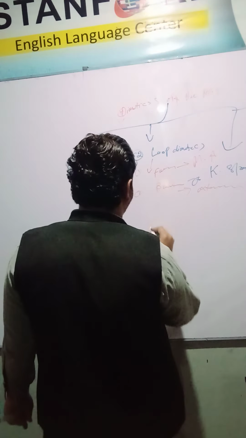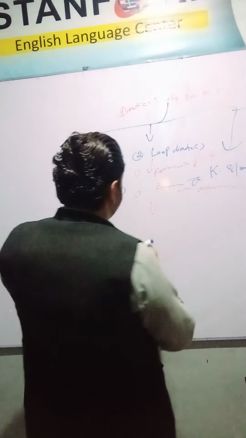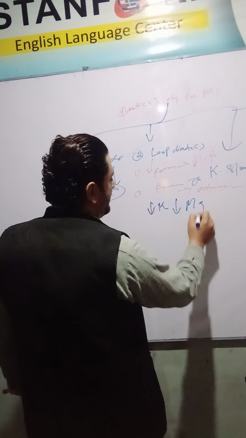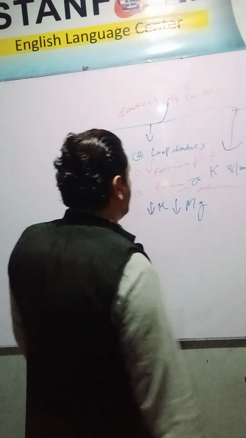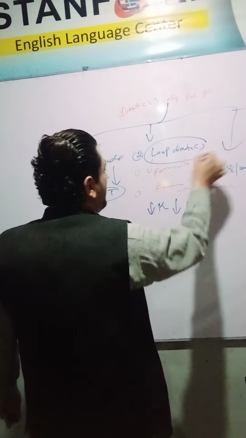The loop diuretics also cause decreased levels of potassium and decreased levels of magnesium, so it is called hypokalemia and hypomagnesemia.